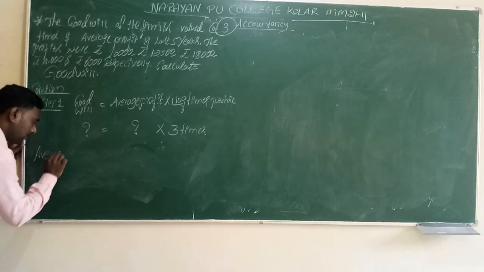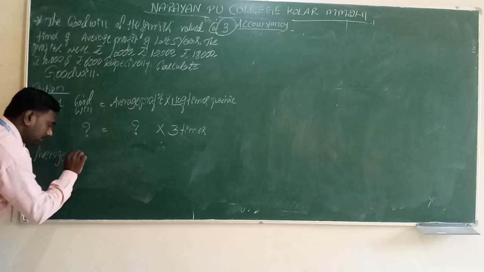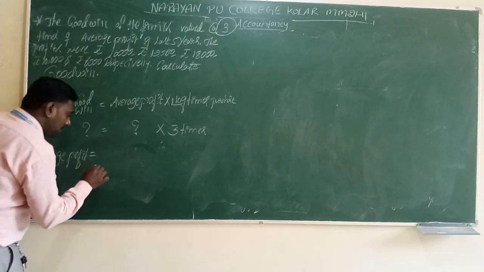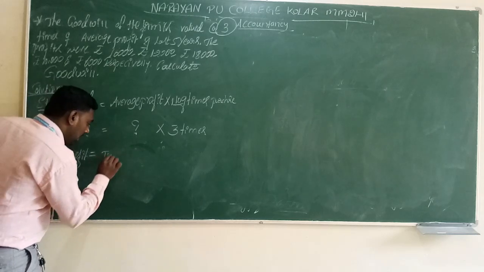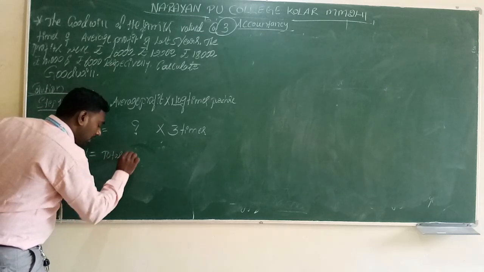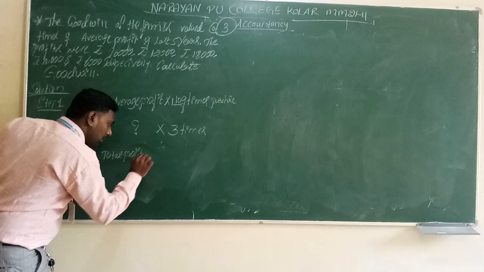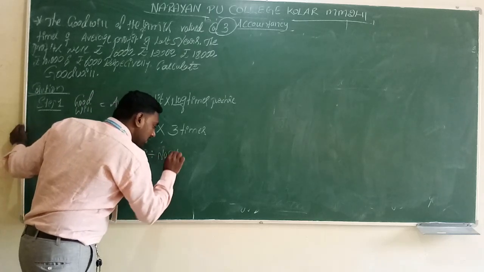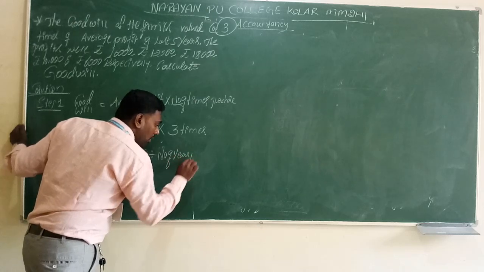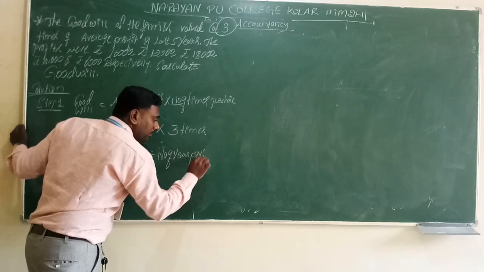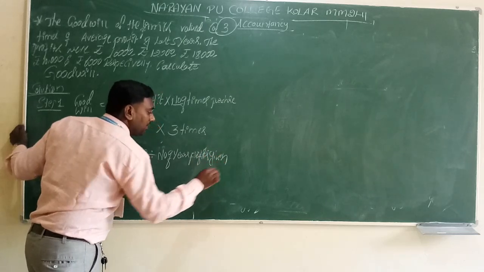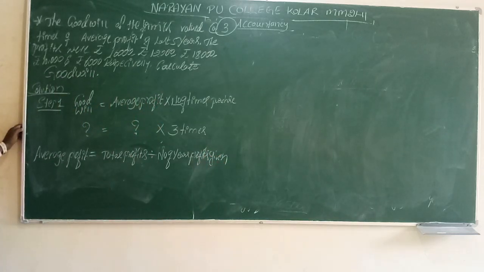Average profit is total profits divided by number of years profits given.